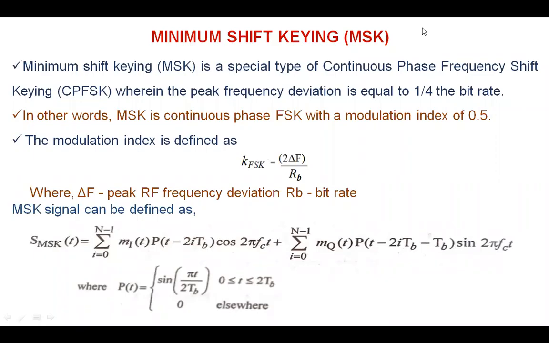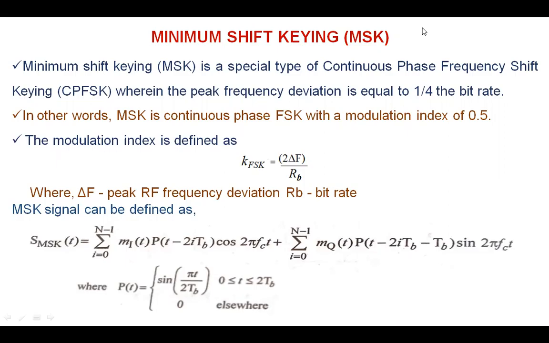Another important topic in the third unit is MSK, that is the minimum shift keying. Minimum shift keying, MSK, is a special type of continuous phase frequency shift keying, CPFSK, wherein the peak frequency deviation is equal to 1/4 the bit rate. In other words, MSK is continuous phase FSK with a modulation index of 0.5.